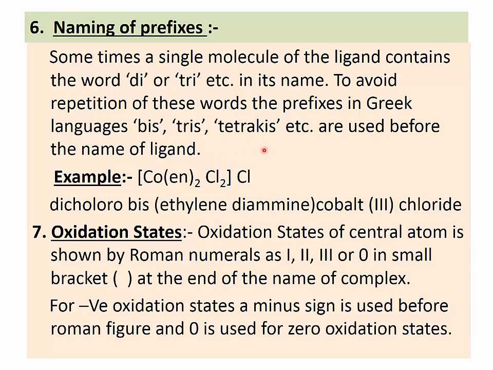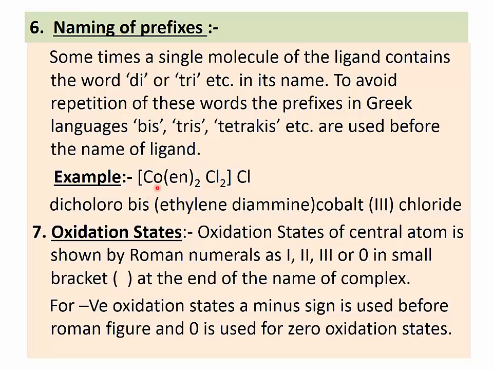That means if two types of ligands are present and their number is the same, suppose two ligands are present two times, then when we write the name, we would say di of the first ligand, di of the second ligand. But instead of this, we have to use a prefix. So di of the first ligand and bis of the second ligand is written in the name of the coordination compound. Let us see with the help of an example.